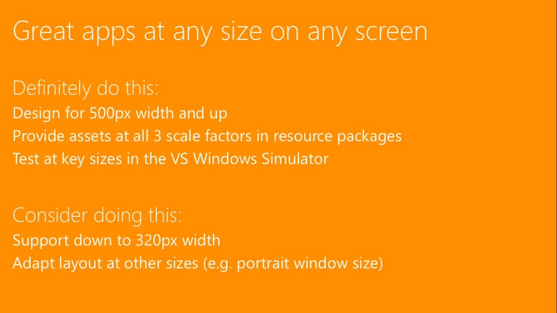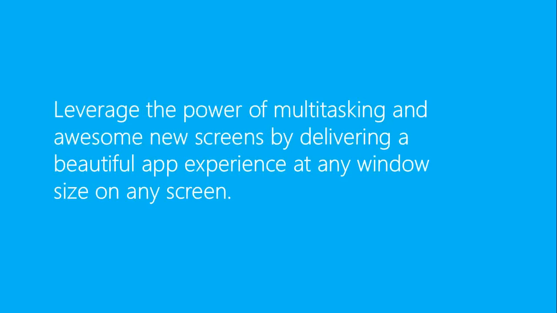Now you can consider doing this according to the kind of application that you have, the kind of content that you're showing. You can think about supporting down to 320 pixels wide and adapting layout at other sizes, including portrait window size. Alright, leverage the power of multitasking and awesome new screens by delivering a beautiful app experience at any Windows size on any screen.